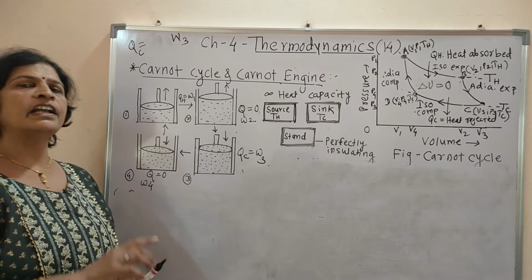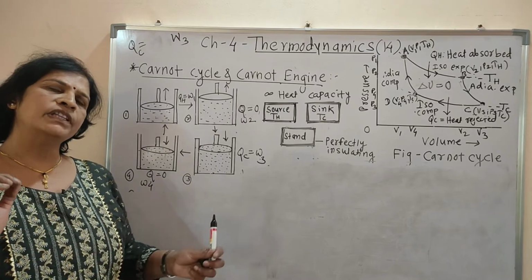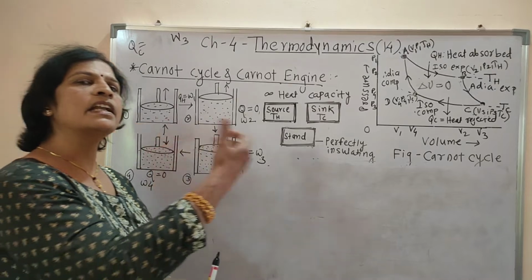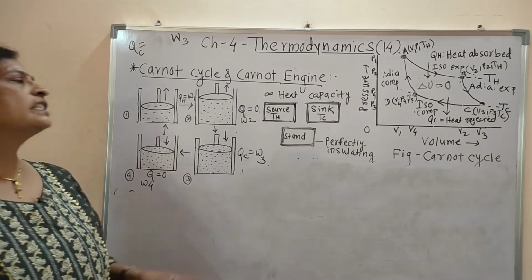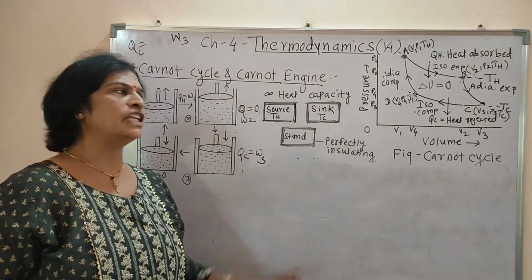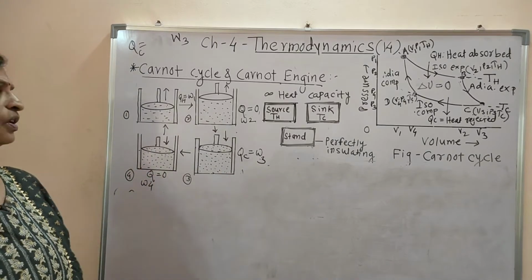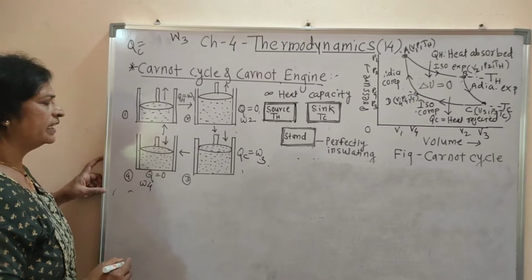In a refrigerator, heat is extracted from the colder region, with the help of a compressor we do work, and then heat is rejected to the atmosphere. In most cases the sink is nothing but the atmosphere. Understood?